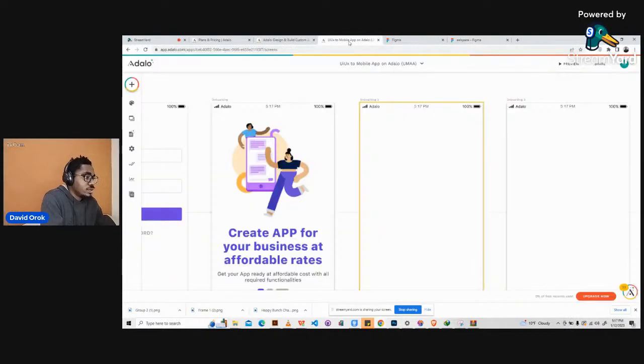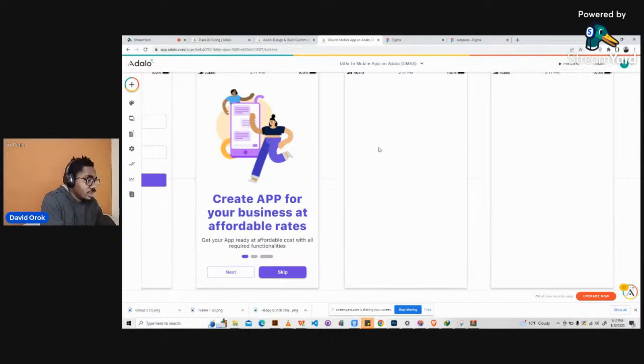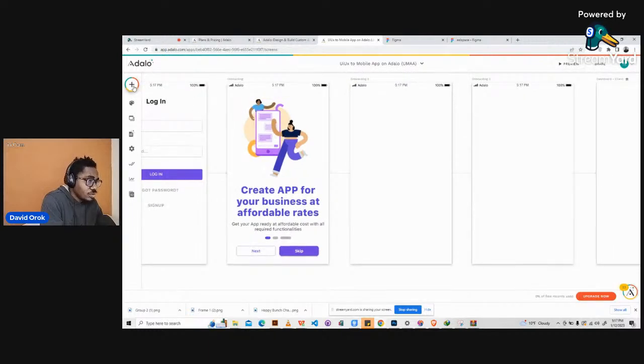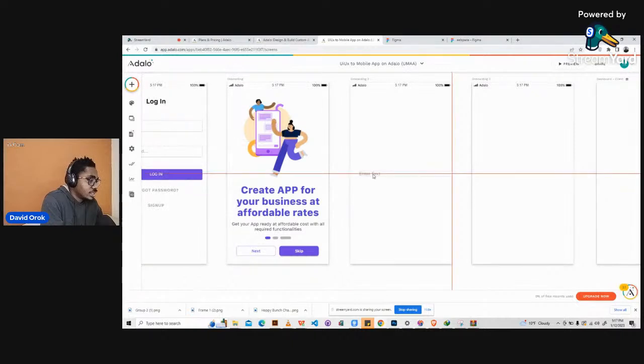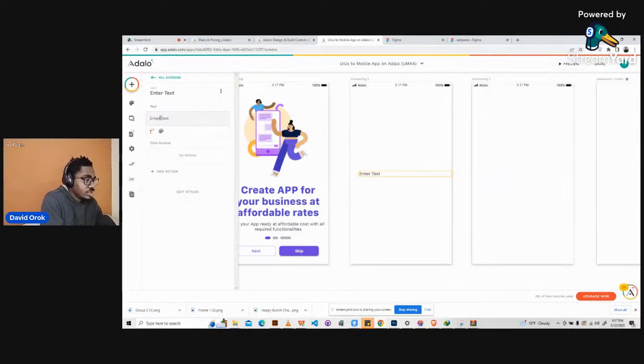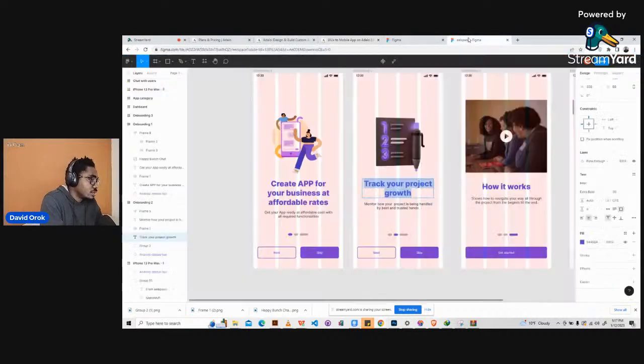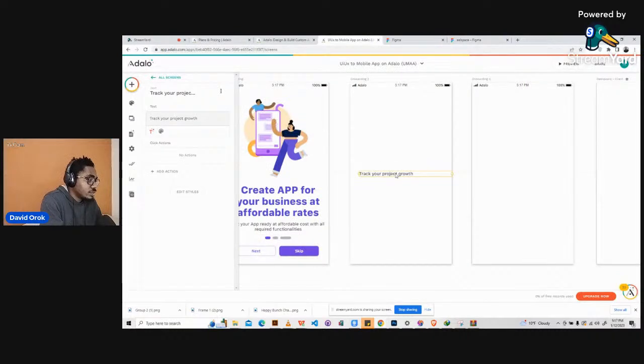So I'll come back here on Adalo. Then I will go ahead and click on the text, bring it here, and then change this from input text to paste it here. Track your growth. Let's see how they wrote it. So track your project growth. Okay, so track your project growth. So I will tap on this and enter so it can go down.